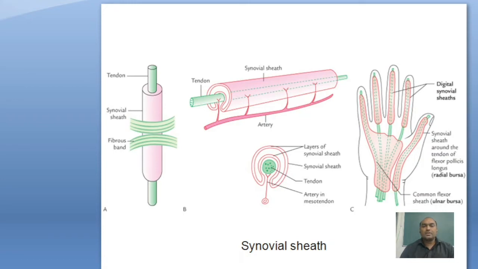Because the tendon is the only movable part, but the belly is a fixed part. So for the movable part, friction is produced between the tendon and bones. To reduce the friction, the synovial sheath is present. Then another feature is the synovial bursa.